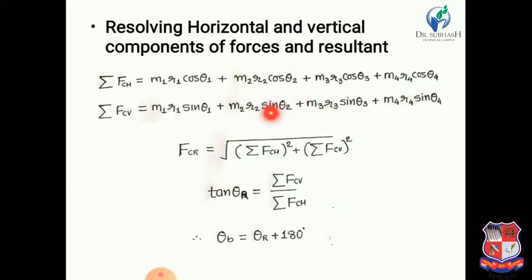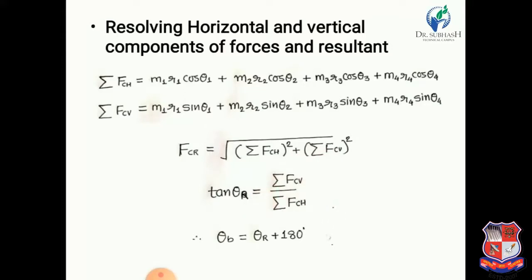So we can calculate the resultant centrifugal force FCR. If we have the horizontal and vertical components, then we obtain the resultant centrifugal force by using this equation: the square root of sigma FCH square plus sigma FCV square. We can also calculate the position of this resultant force with the reference line: tan theta R is equal to the vertical component upon the horizontal component.